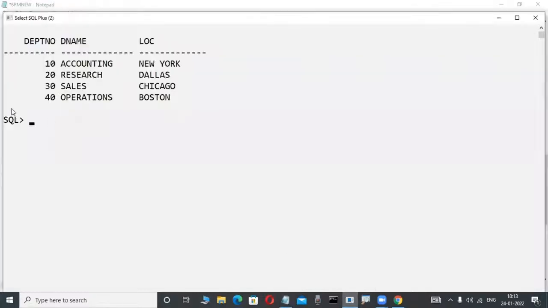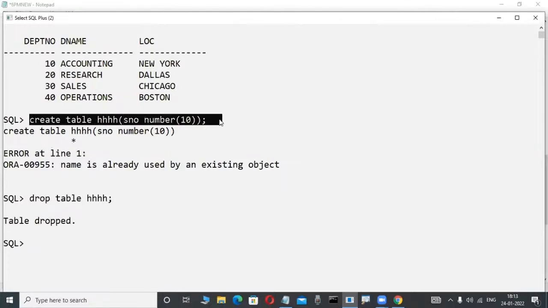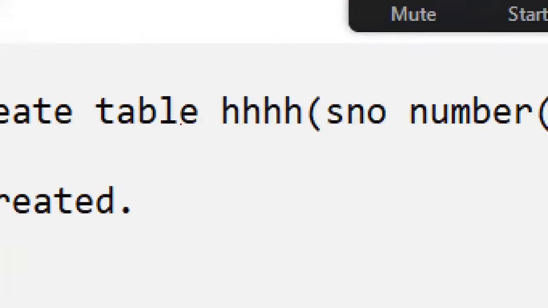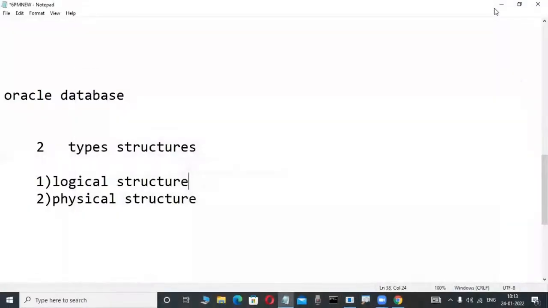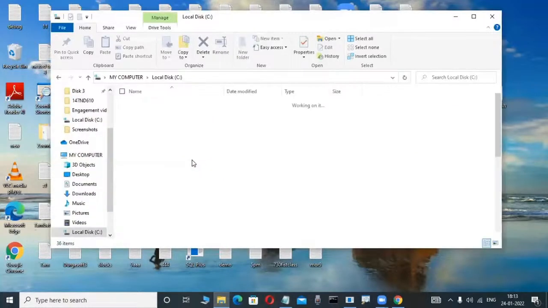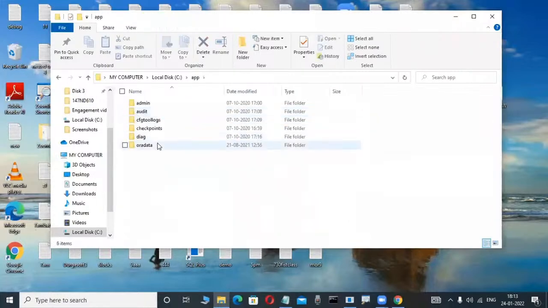Suppose you are creating a table or anything in your database. Whenever I create a table, it is not visible in the operating system. I install Oracle, how to install we will learn in next classes, don't worry, in the C drive or somewhere.